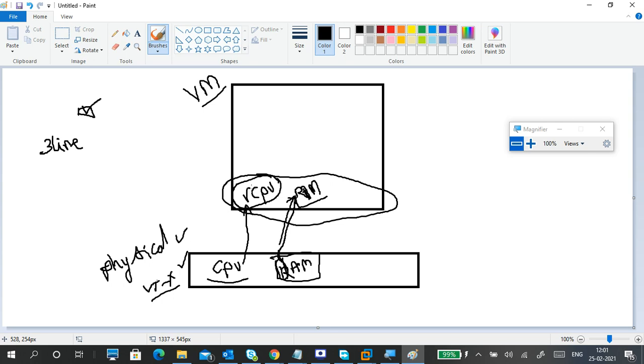Virtual CPUs utilize your physical CPU, but a virtual CPU is not a physical CPU, right? So it doesn't have all features of a physical CPU. One of the features is the virtualization part, right? So it usually doesn't have the VTX feature.